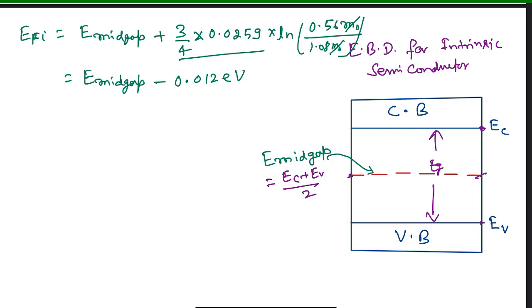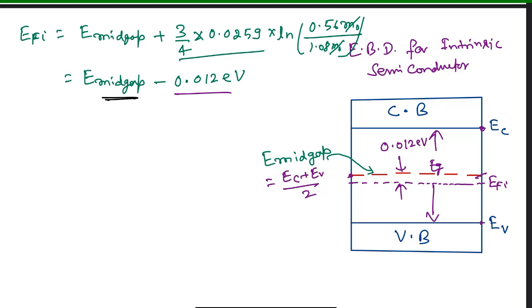This negative sign says that the EFI value lies below this E mid gap by 0.012 electron volt. Let's say it is lying somewhere at this point. This is EFI, and this gap is 0.012 electron volt.